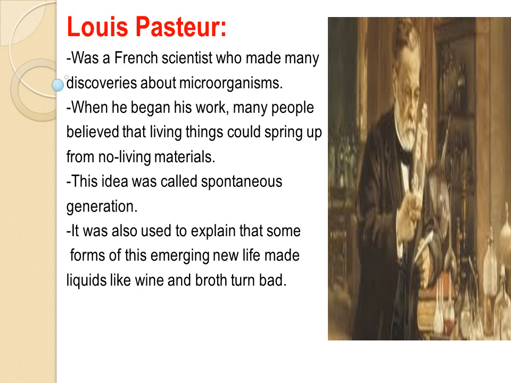When he began his work, many people believed that living things could spring up from non-living materials. Living things come from where? From non-living materials. This idea was called spontaneous generation. It was also used to explain that some forms of this emerging new life made liquids like wine and broth turn bad.